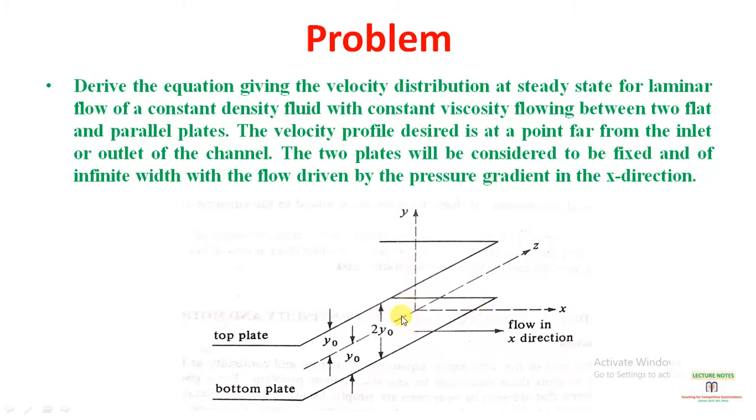Okay, and the fluid is flowing in the x direction, and we know very well that the fluid is not flowing in the y and z directions, so the velocities vy and vz will be 0. Only the velocity vx will exist. And this vx velocity is a function of y because the fluid is flowing in a fully developed manner. So it will show a parabolic velocity profile, which will be a function of y.